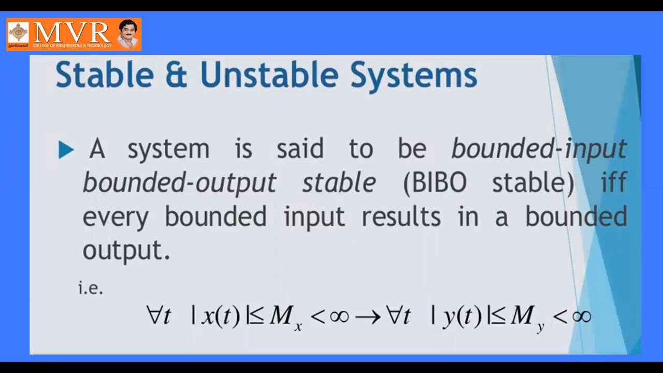Stable and unstable systems: if you give a bounded input, then you will get a bounded output. This is also called a BIBO system.